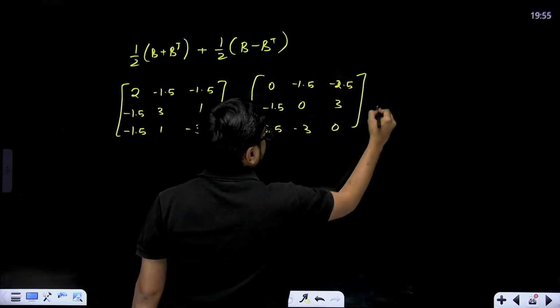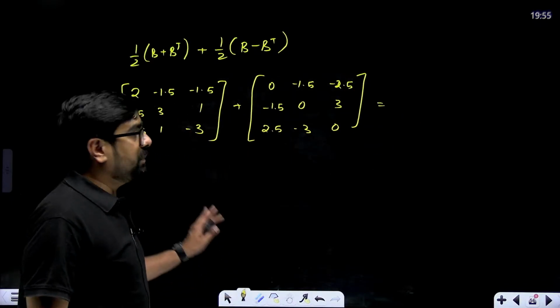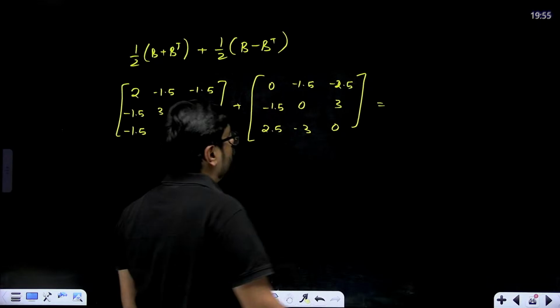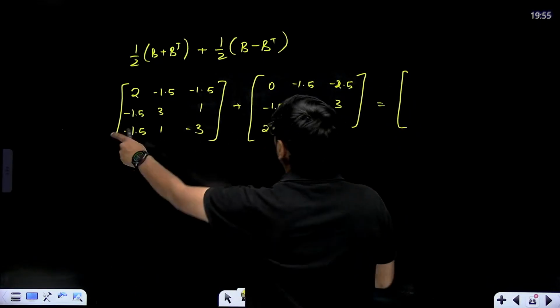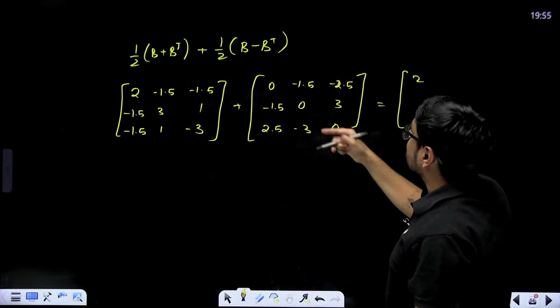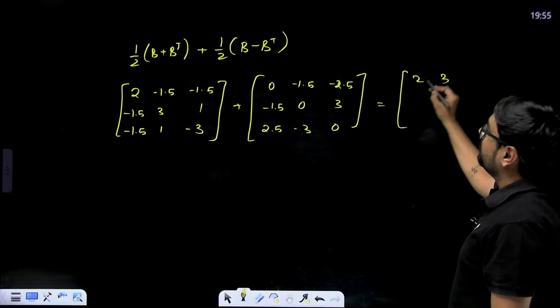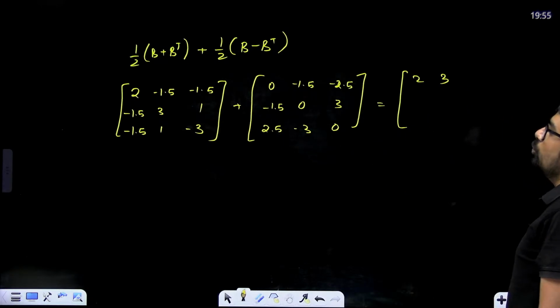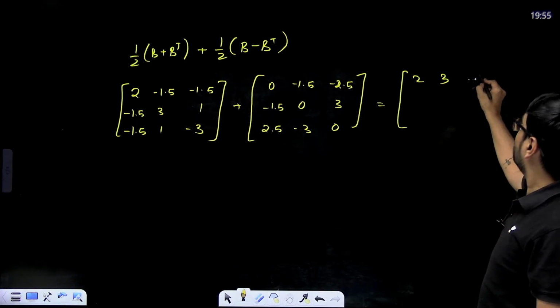See, it's a 5-mark question. 10 marks, 10 minutes you'll have to spend on these types of questions. Now add these two. 2 plus 0, 2. Minus 1.5 minus 1.5, 3. Minus 1.5 minus 2.5, 4. Minus 4. Right?